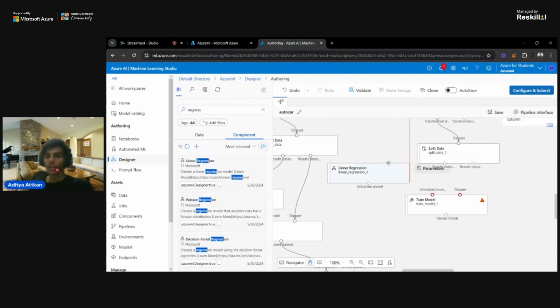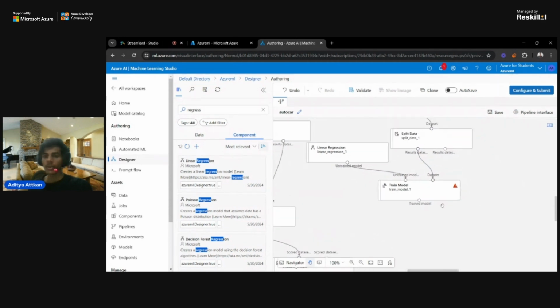So what I will do is, in the linear regression, there is only one node which is the untrained model. So I will drag and drop it into this train model, which is the untrained model node. And the split data's first node, which is 70% training, I will drag and drop into the data set. Yeah, so the nodes are connected.